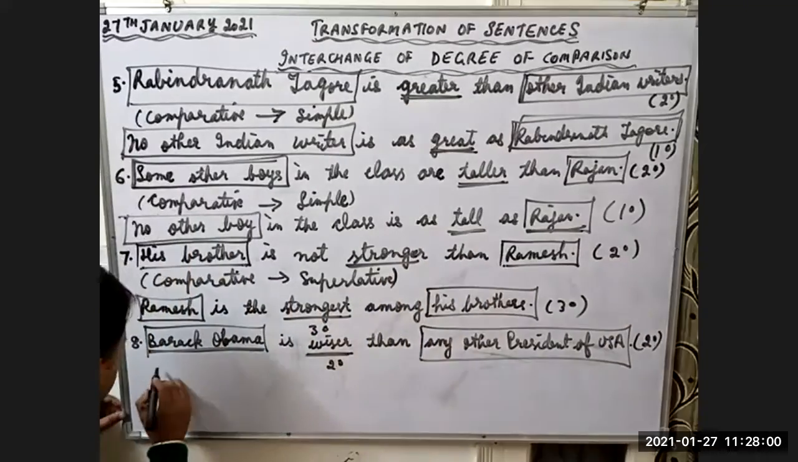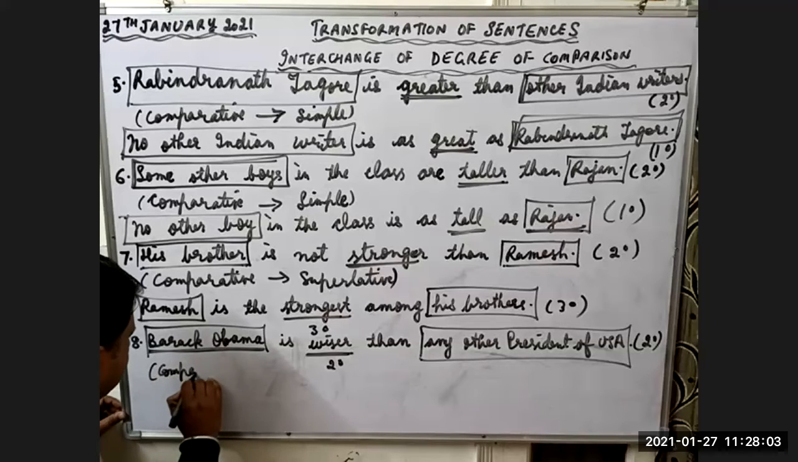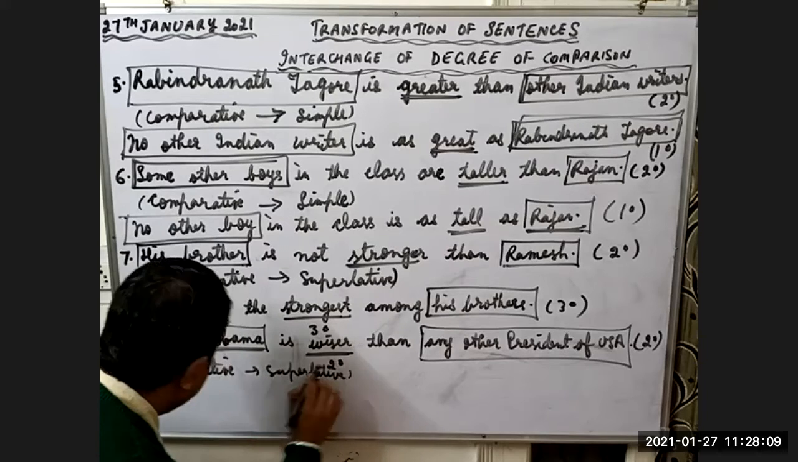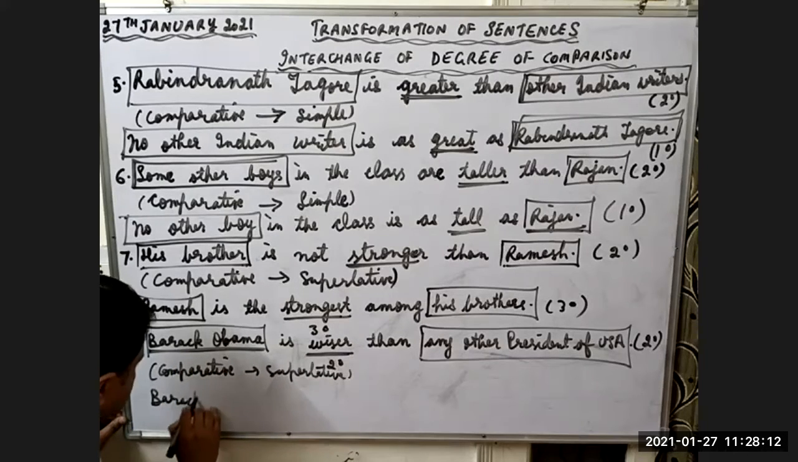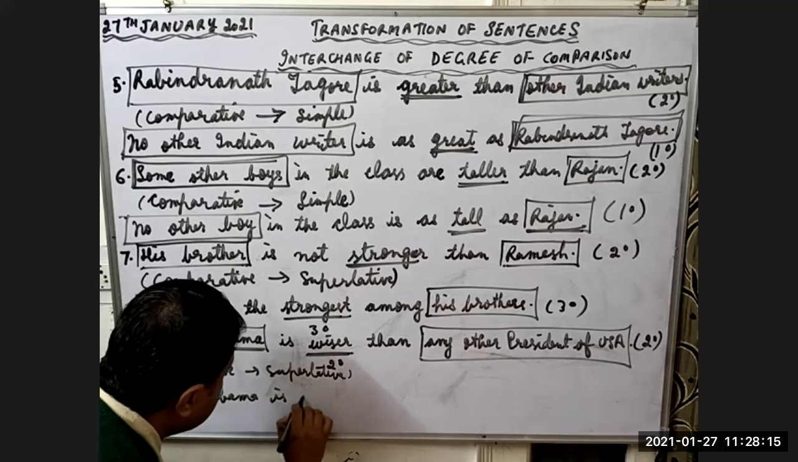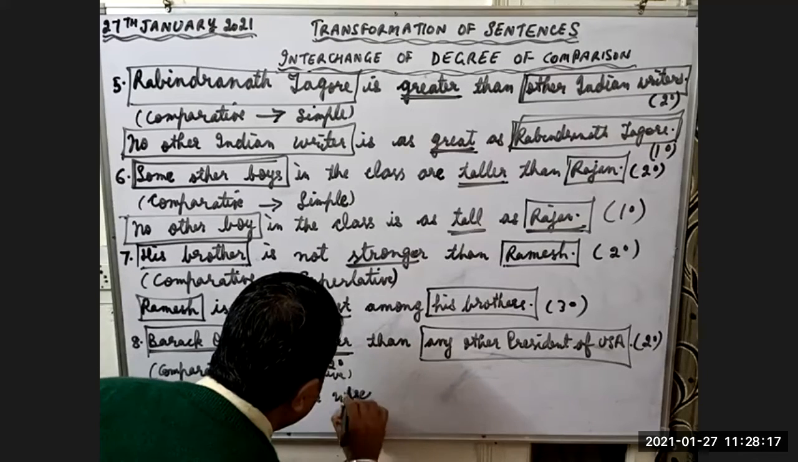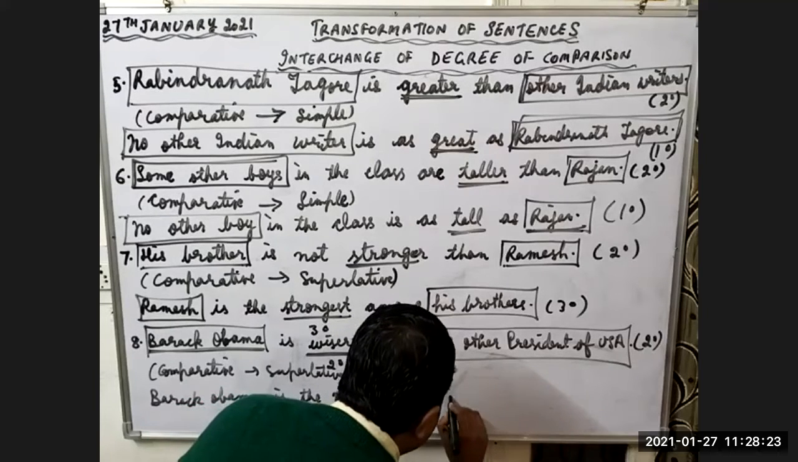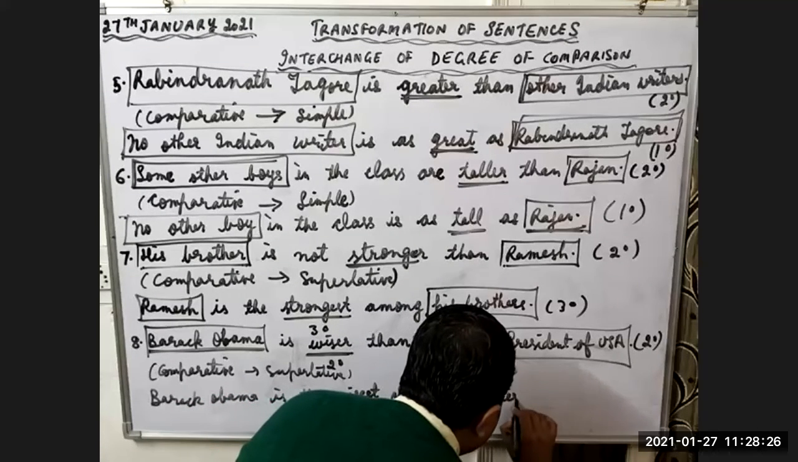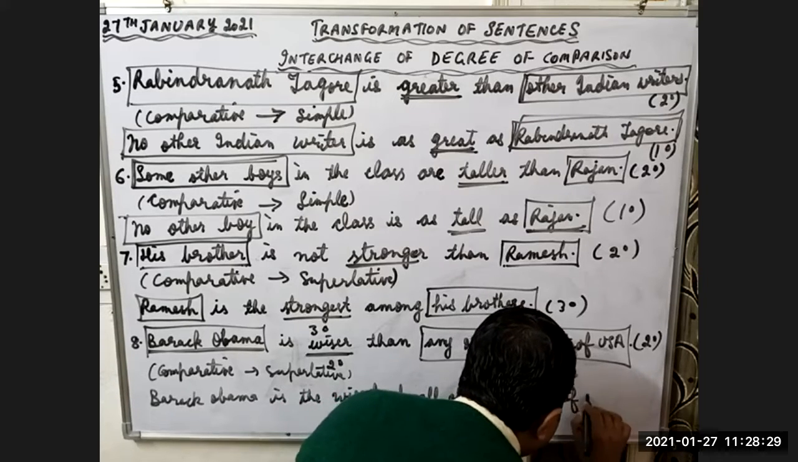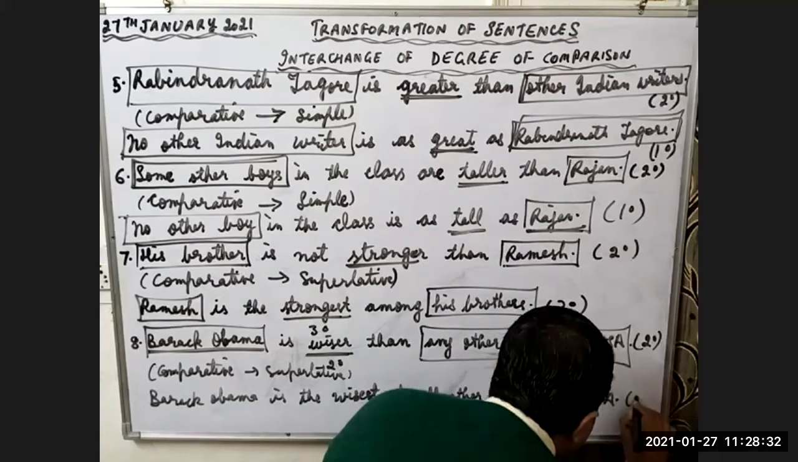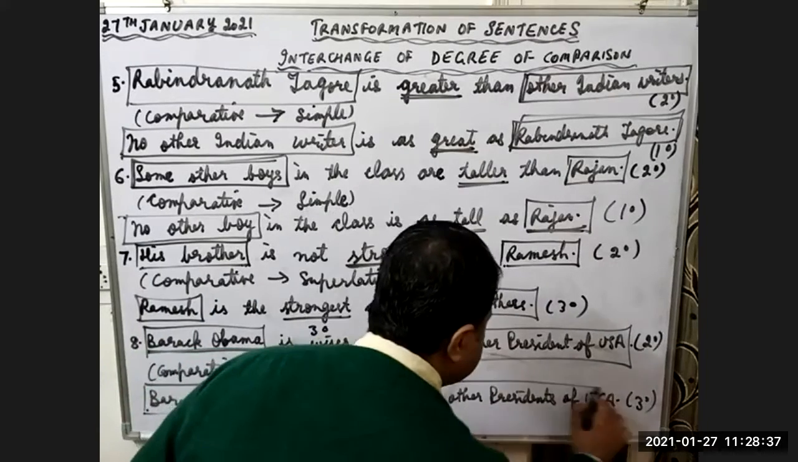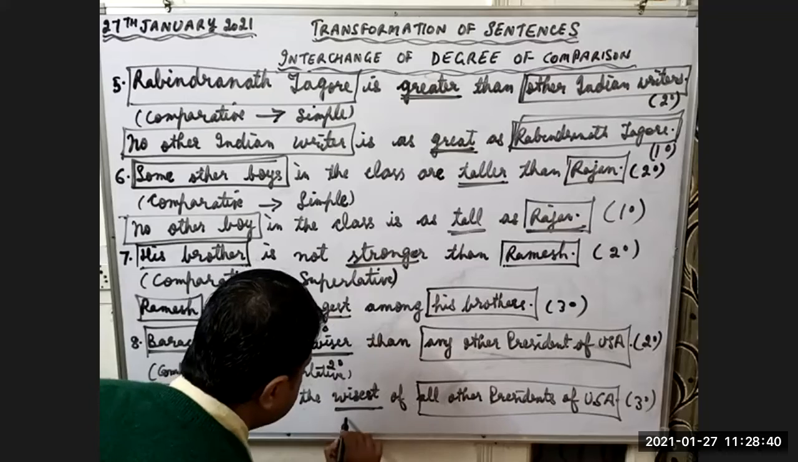Second one. We are changing comparative to superlative. What will be the answer? Barack Obama is the wisest of all other presidents of USA. This is third degree. Here we are comparing Barack Obama with all other presidents of USA, and he is the best. Third degree.